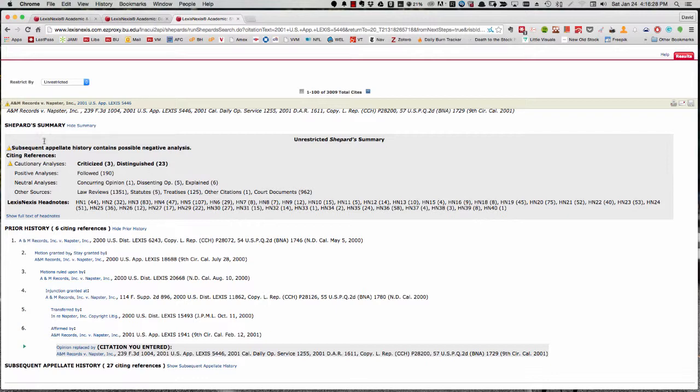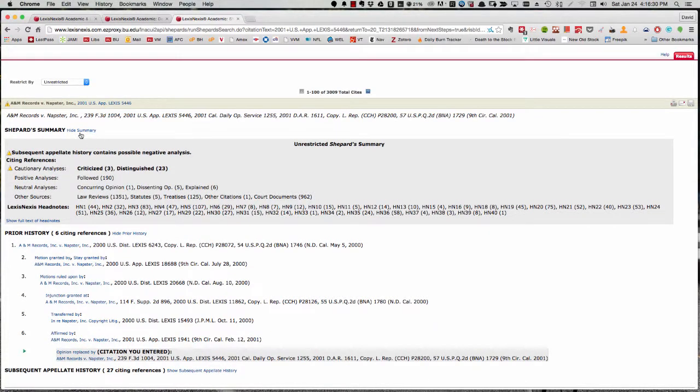The Shepard's summary up here, which I could hide, but it's shown now, flags cautionary analyses, and tells us that 3 of the following cases criticized this decision and 23 distinguished it.